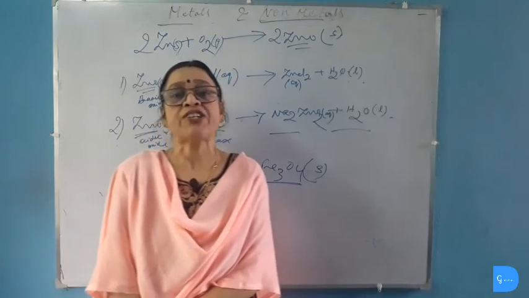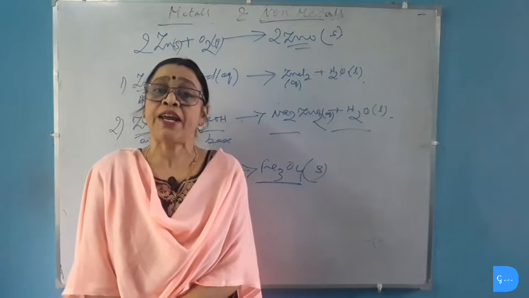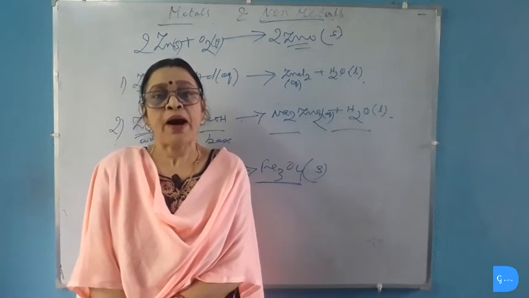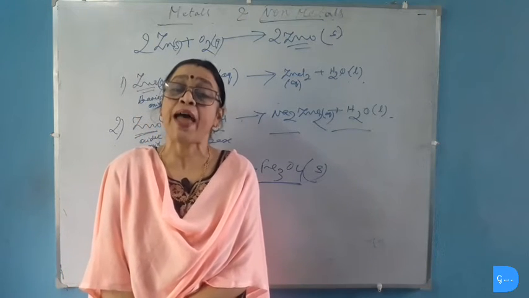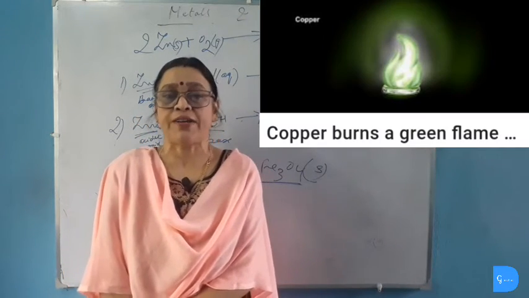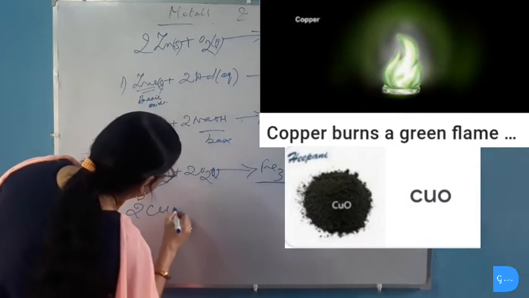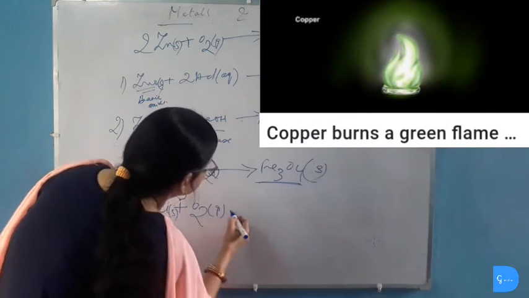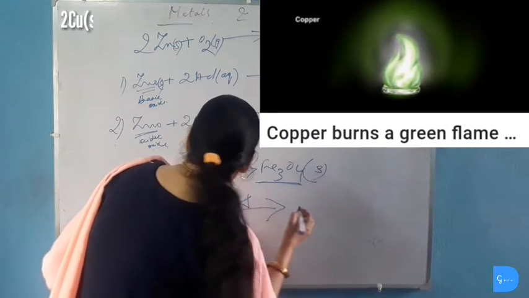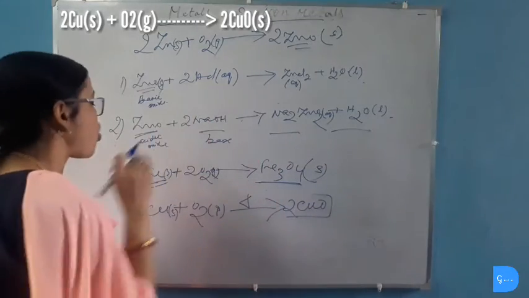Now we will study the reaction of copper with oxygen. Copper does not burn in air even on strong heating, but on prolonged heating, copper reacts with oxygen and produces black color powder of copper oxide. So let's see the reaction. When copper reacts with oxygen on strong heating, then it produces black color copper oxide or cuprous oxide.